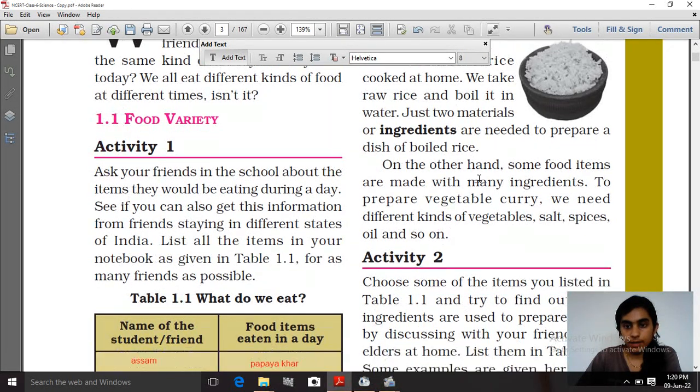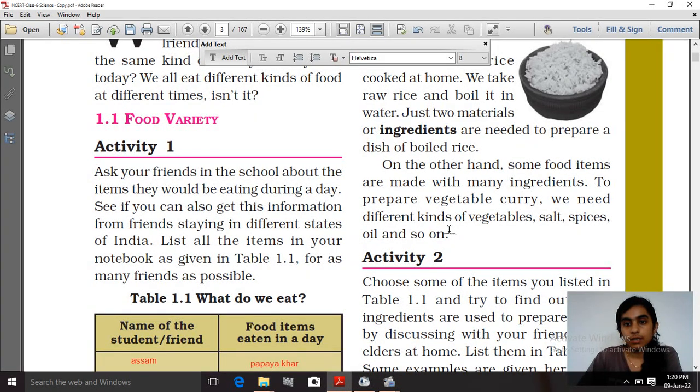With that boiled rice, obviously you are not going to take only boiled rice. With boiled rice, you need some vegetable curry. To make vegetable curry, different kinds of vegetables, salt, spices, oil, and so on are needed.